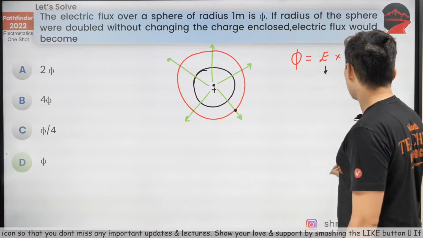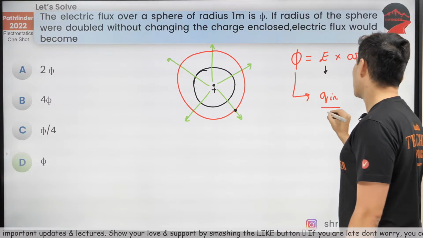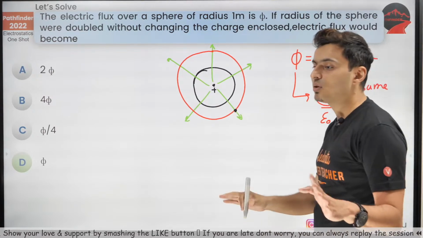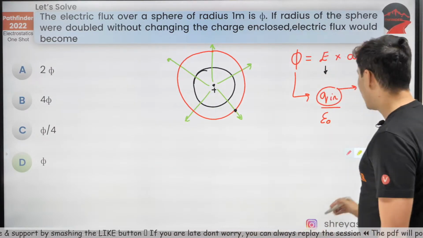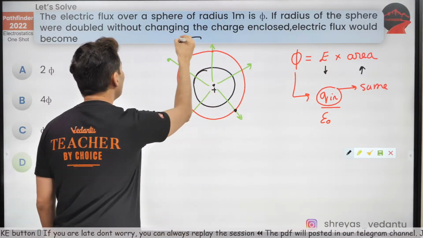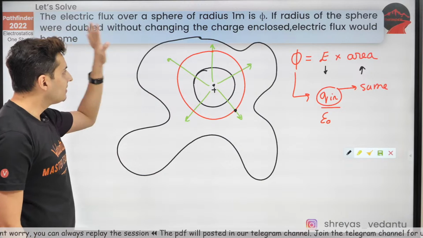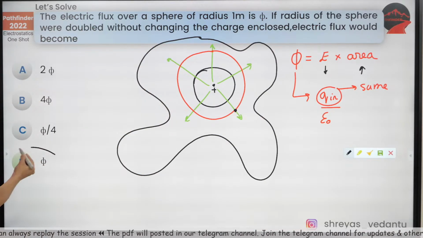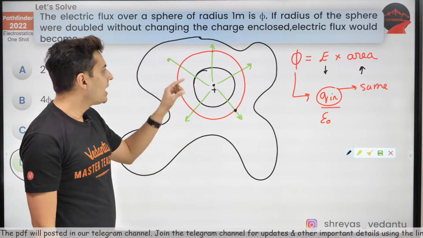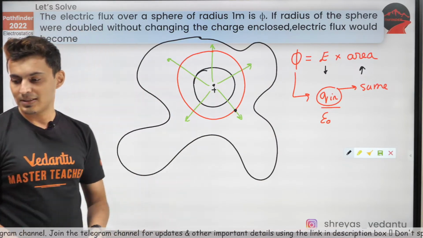Not just that, even if you go by Gauss's law, this should be only enclosed charge by epsilon naught. This is same no matter how big a sphere you take. So the answer will be independent of that. In fact, if somebody took some weird looking surface like this, some amoeboid shape, even this surface will still have the same flux phi, because the enclosed charge is the same. So remember, as long as enclosed charge is same, the flux will not change. Yep, I hope this is clear.